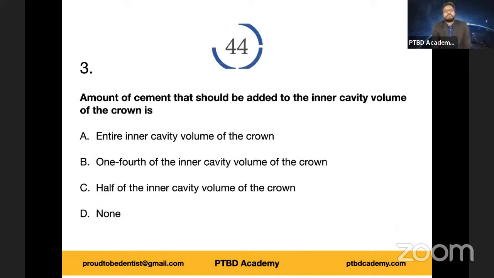Third question. Amount of cement that should be added to the inner cavity volume of the crown is. So you fill the crown with cement before you seat it on the prepared tooth. So how much cement has to be placed within the internal cavity of the prosthetic unit? Entire inner cavity volume of crown should be filled. Only 1/4 of inner cavity volume of the crown should be filled with luting cement, or half of the inner cavity volume of the crown should be filled with luting cement, or none of the above. It can be customized depending upon the type of cement. So which one do you think is more appropriate answer?